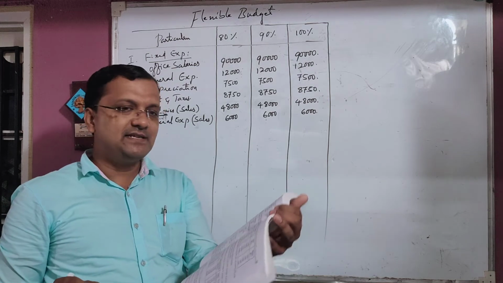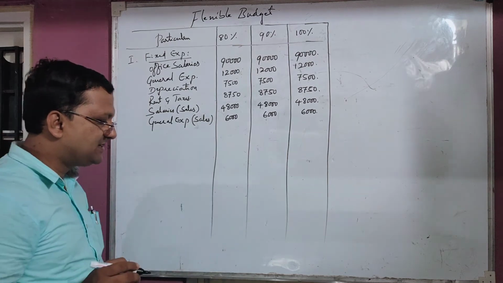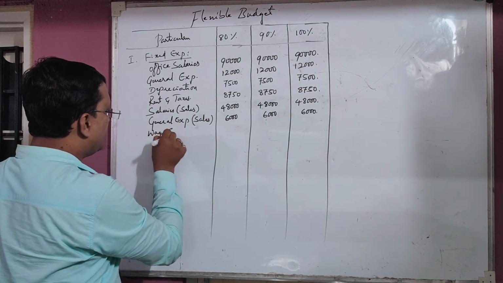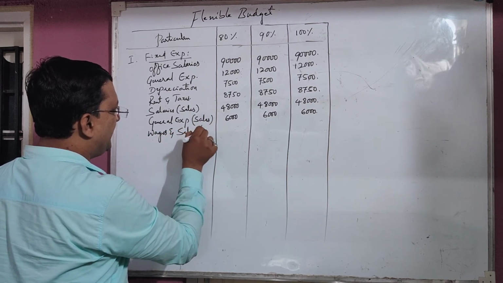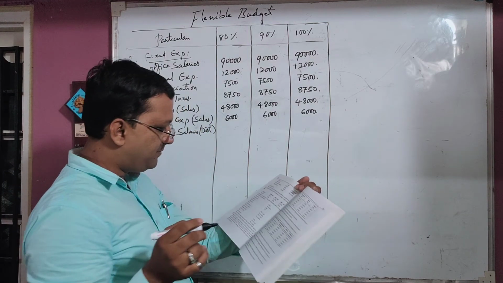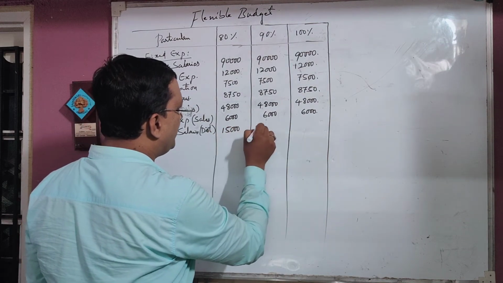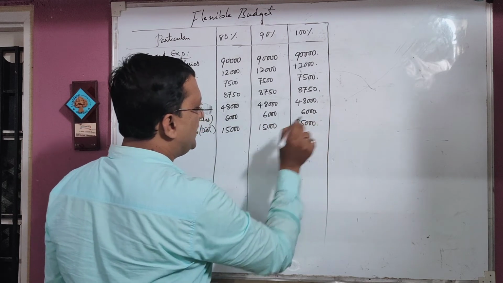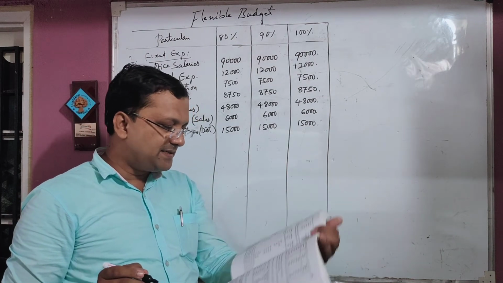Next, wages and salaries of distribution department. Wages and salaries is also fixed, 15,000 rupees. In bracket distribution means distribution department wages and salaries, 15,000. Here 15,000, last also 15,000. Next, rent, they have been given 1 percentage of sales.